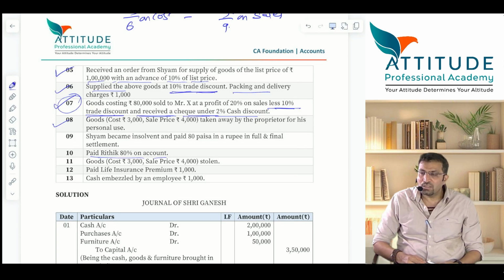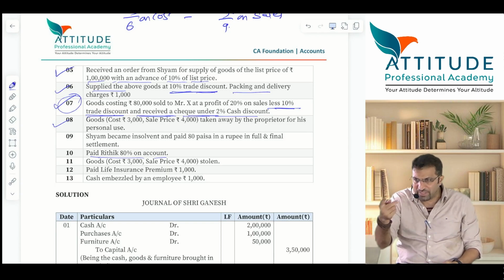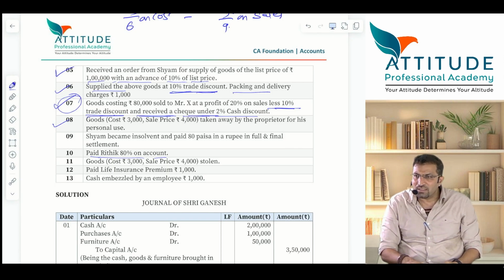After subtracting, the cheque was received. You have sold the goods worth rupees 90,000. You tell me you are selling goods worth rupees 90,000 to me, but I am giving you 90,000 or 88,200. Then the remaining discount you have to record, no? Discount allowed by you. That is cash discount, not a trade discount. Trade discount I have not recorded.